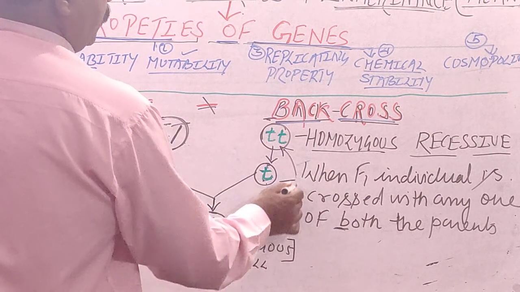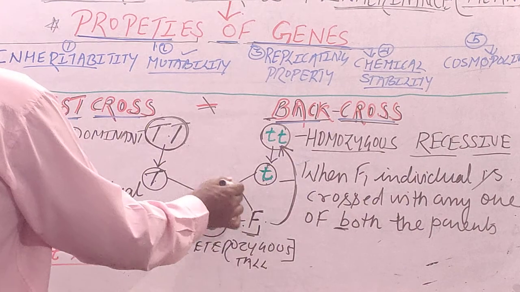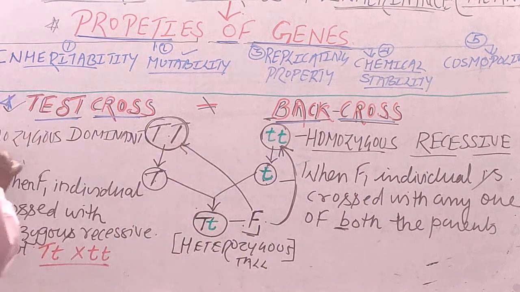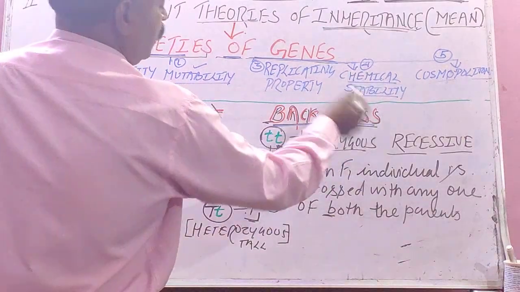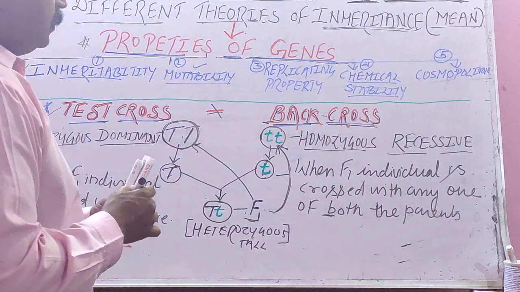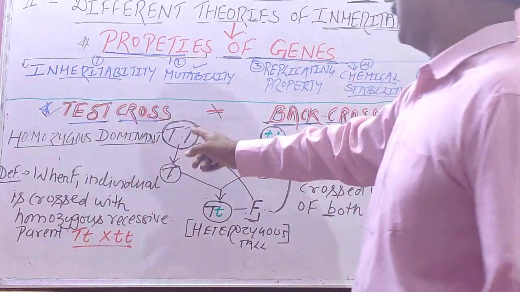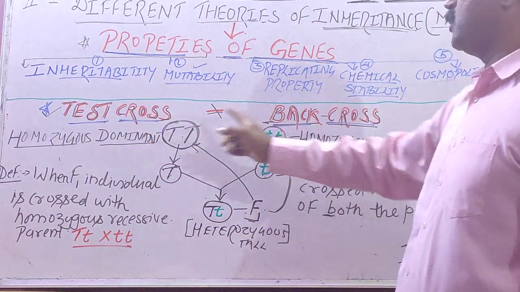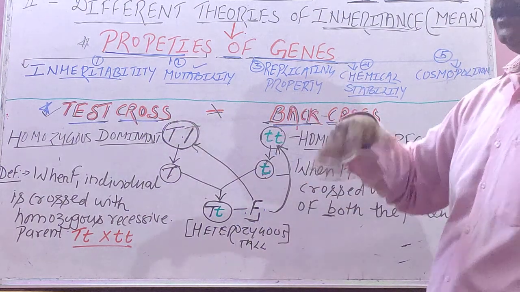Like this, F1 can be crossed either with the homozygous recessive parent, or F1 can be crossed with the homozygous dominant parent. That is called back cross, isn't it? So in the next lecture we will study the aim and objectives of making test cross and back cross. After this we will study.